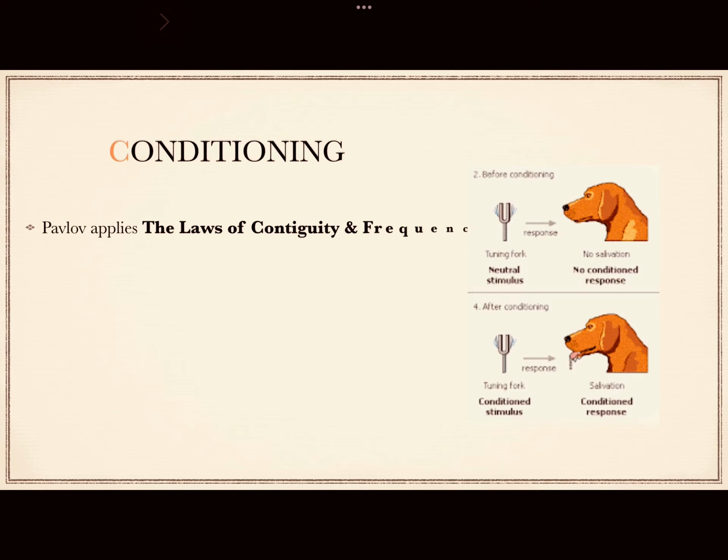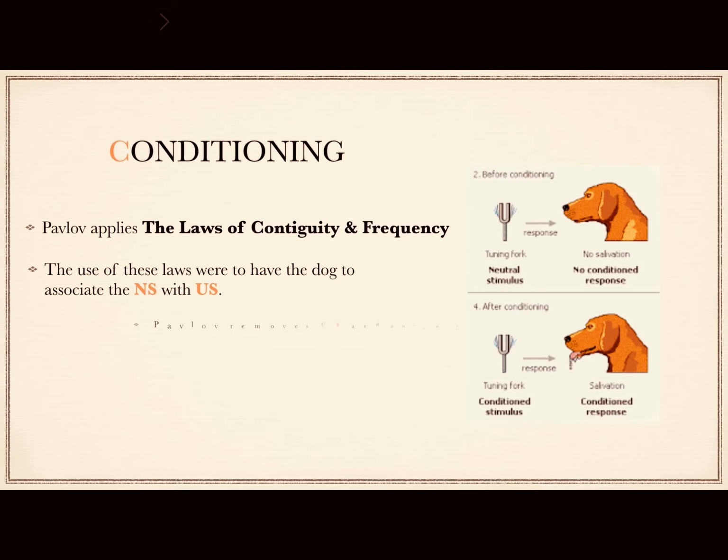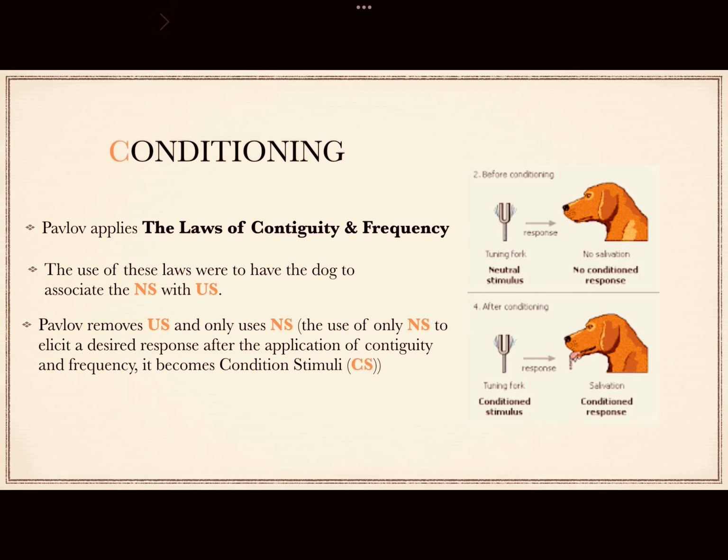Pavlov applies the laws of contiguity and frequency. The use of these laws was to have the dog associate the neutral stimulus with the unconditioned stimulus. Pavlov removes the unconditioned stimulus and only uses the neutral stimulus. The use of only the neutral stimulus to elicit a desired response after the application of contiguity and frequency makes it a conditioned stimulus. Therefore, a conditioned stimulus elicits a conditioned response in a perfect world.